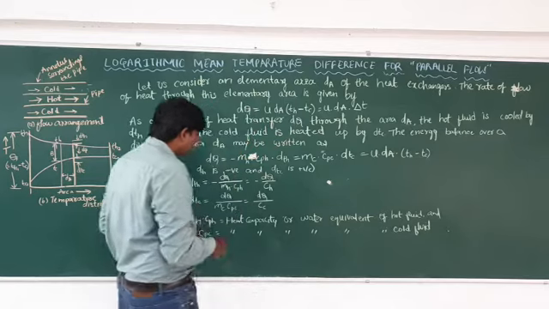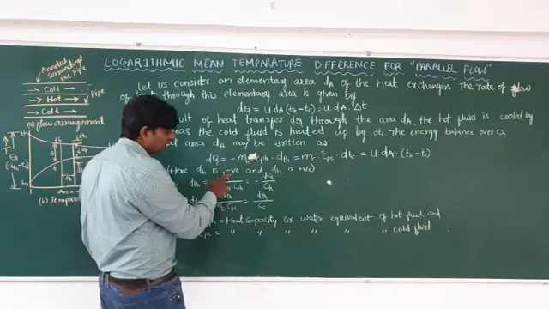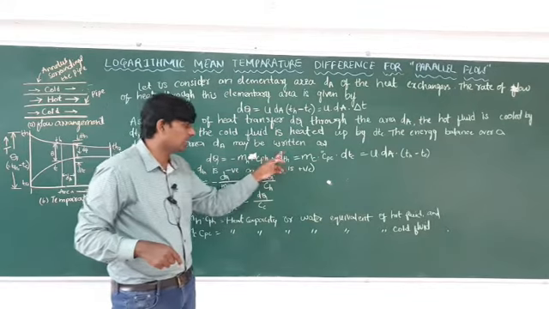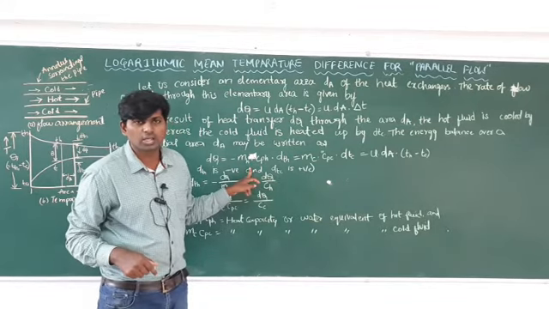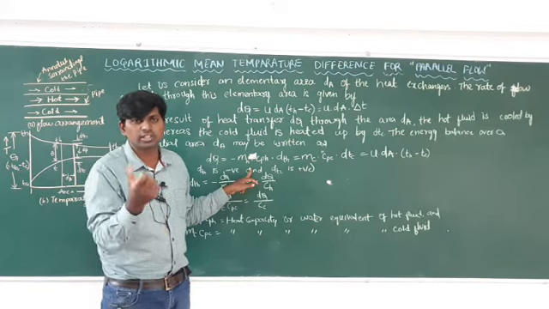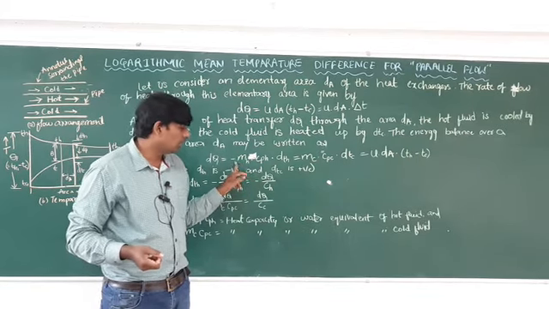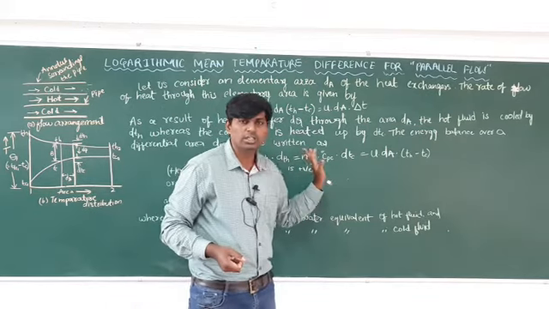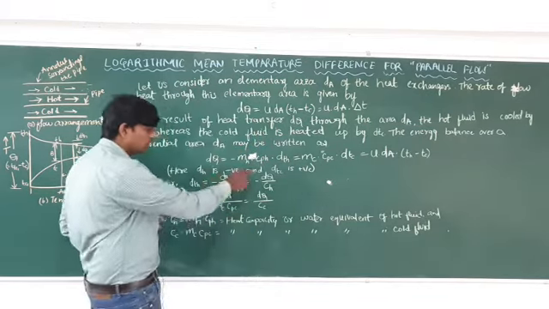So here dTH is negative and dTc is positive, so you have to consider the hot fluid as negative. Why are you considering this one as negative? Because that fluid is losing its heat. So losing means minus mH Cph dTH, and here mc Cpc dTc. So this one is negative and this one is positive.